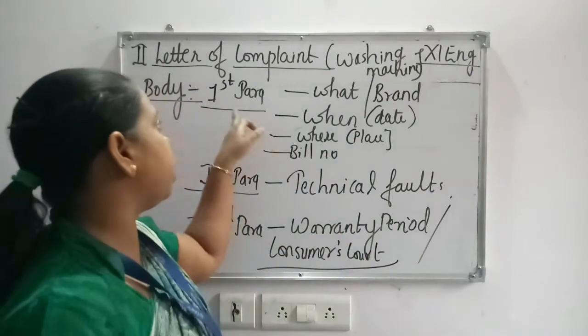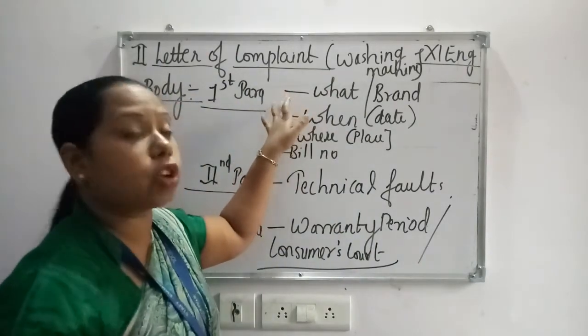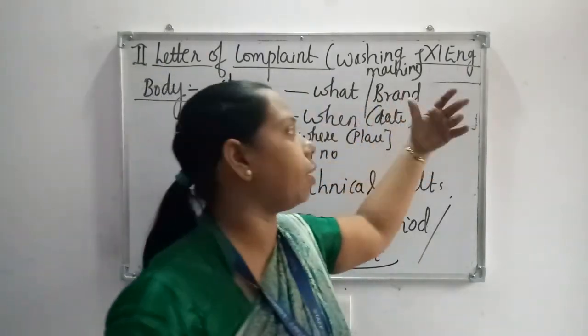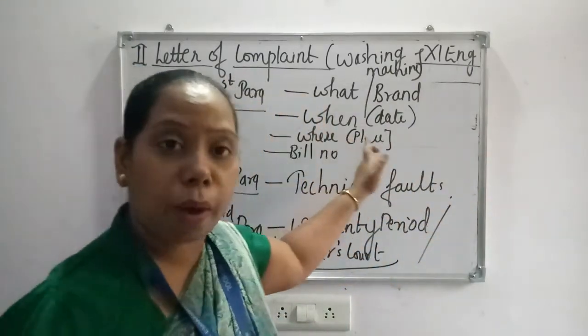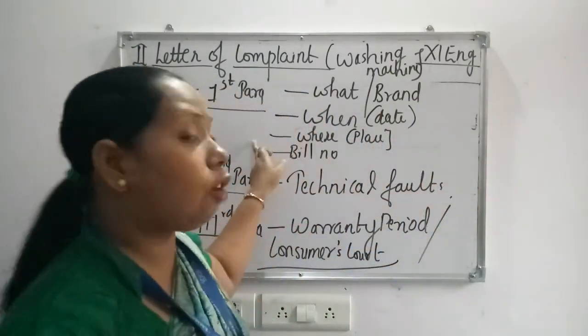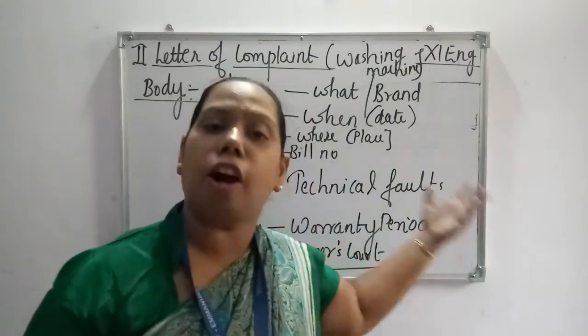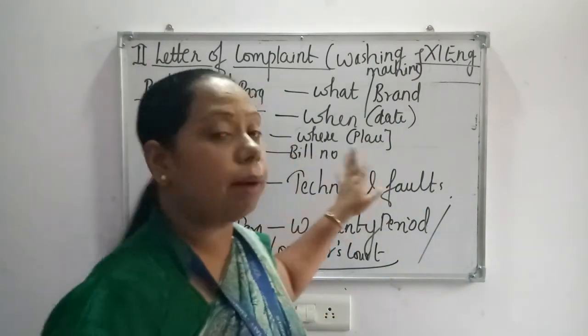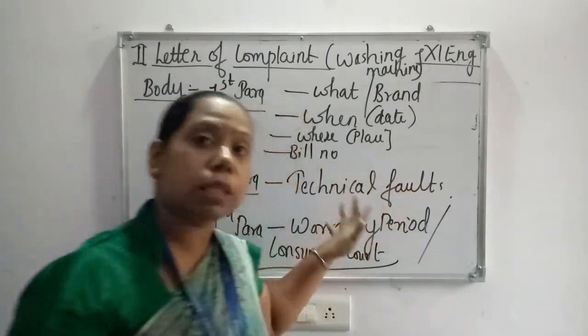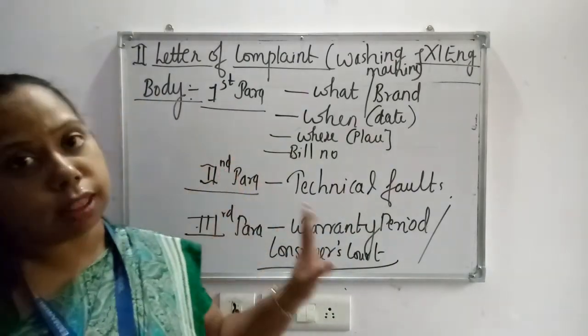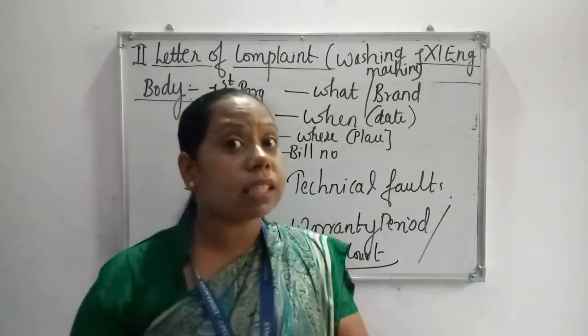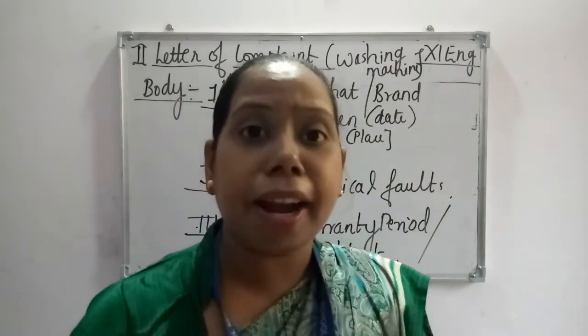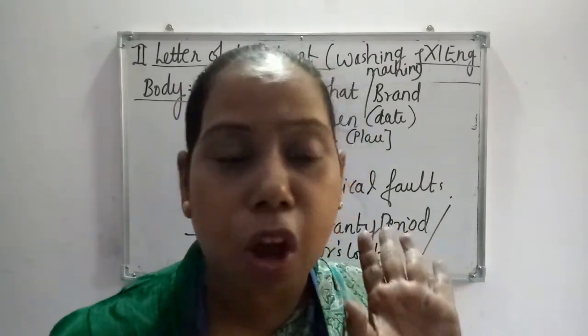The format will include that I purchased a washing machine of LG or whatever brand on so and so date, from your Devendra Nagar showroom, whatever place, and the bill number is this. So the first paragraph should include all these things. My dear children, if these things are not included, definitely the content mark is going to be reduced.